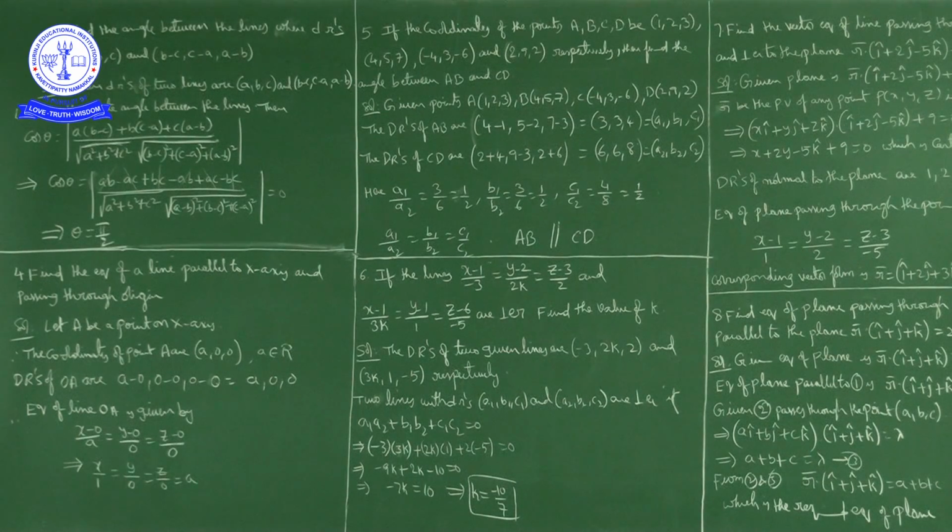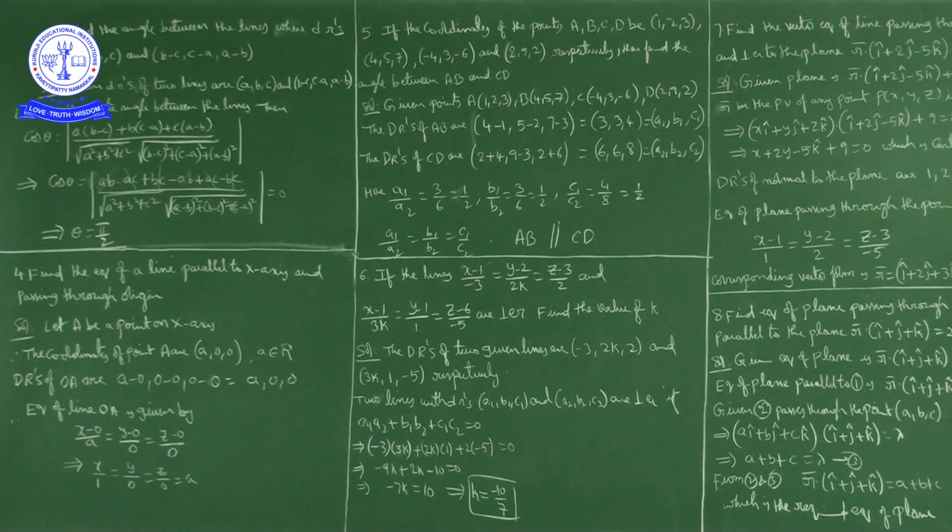Now, two lines having direction ratios a1, b1, c1 and a2, b2, c2 are perpendicular if a1 a2 plus b1 b2 plus c1 c2 equals 0. What is given here? These two lines are perpendicular to each other. Now we will consider these as a1, b1, c1 and a2, b2, c2.